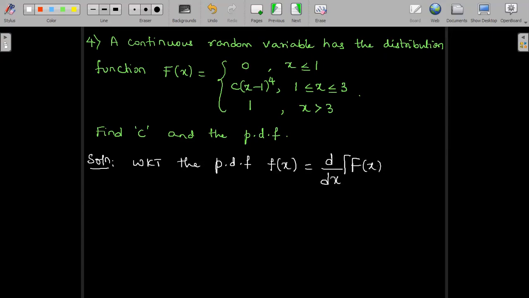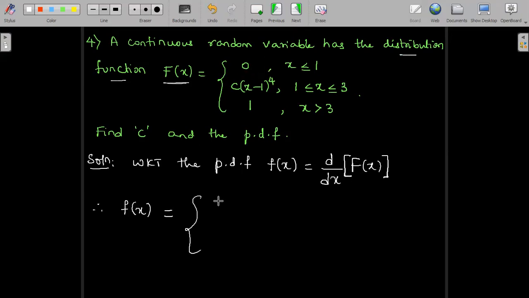I repeat once again, capital F of x stands for the cumulative distribution function, and small f of x is defined as the differentiation of capital F of x, meaning the differentiation of the cumulative distribution function. The cumulative distribution function is given for us, denoted by capital F of x. So keeping this, we are now trying to find the PDF f of x. So let us differentiate and write down f of x is given by the differentiation of capital F of x.